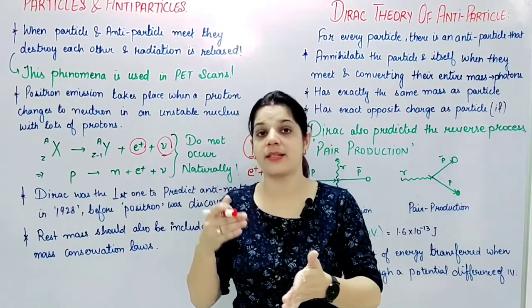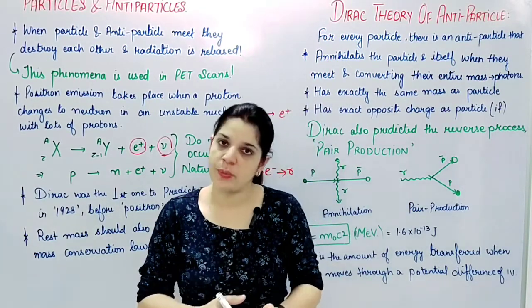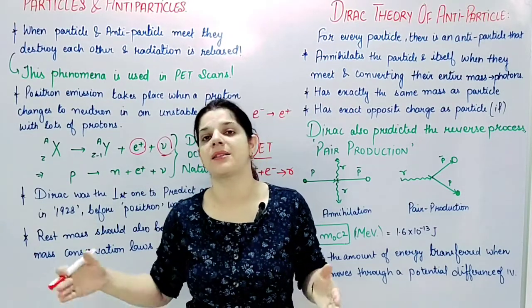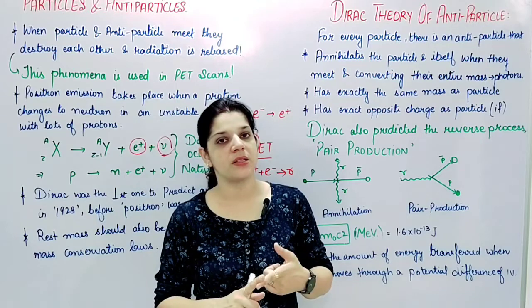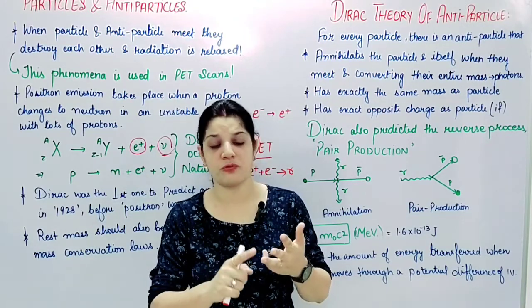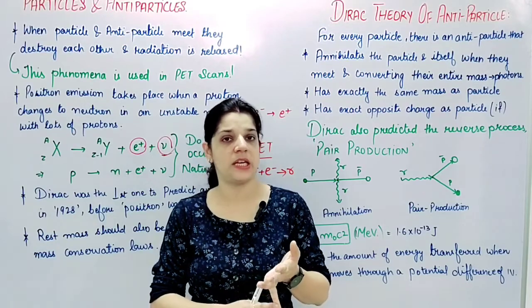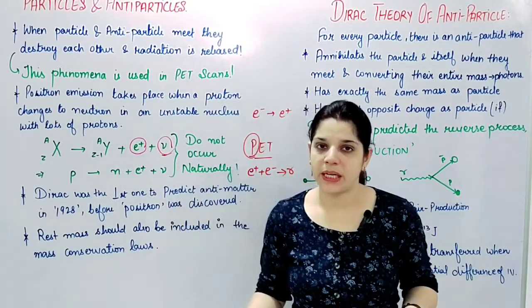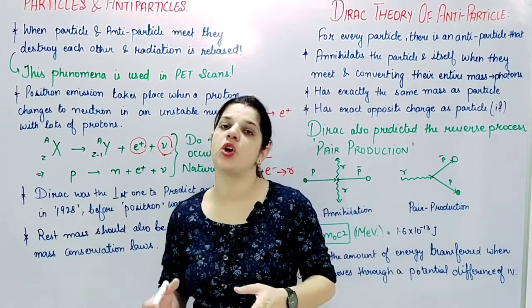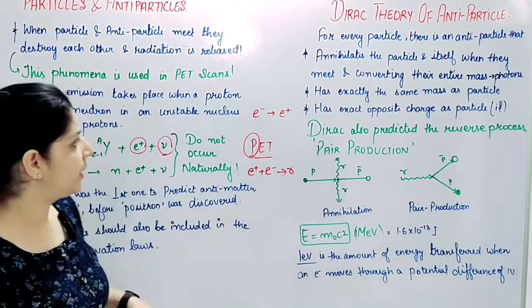So that rest mass should also be considered in the conservation laws. The basic conservation laws are conservation of mass, charge, momentum, and energy. In those fundamental conservation laws, the rest mass should also be included, right?